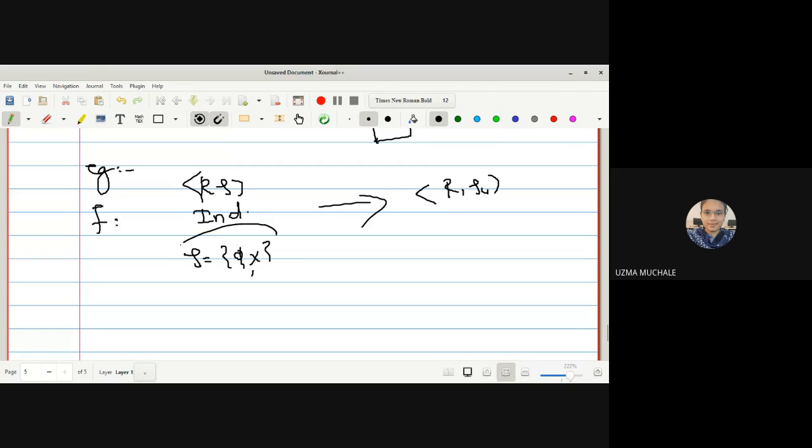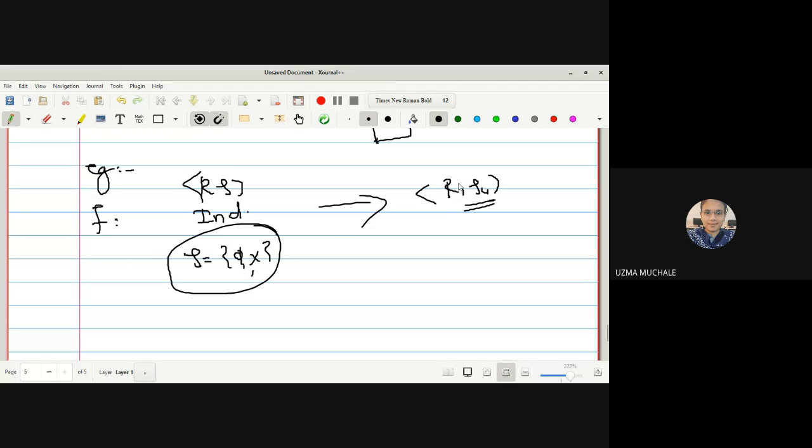Here we have only two open sets, right? And how many open sets are there in your usual topology? Infinite.